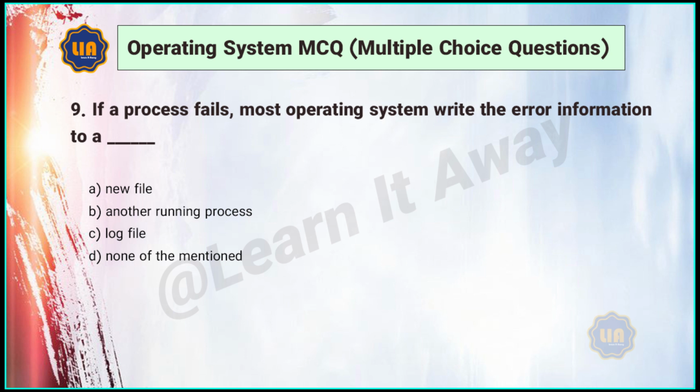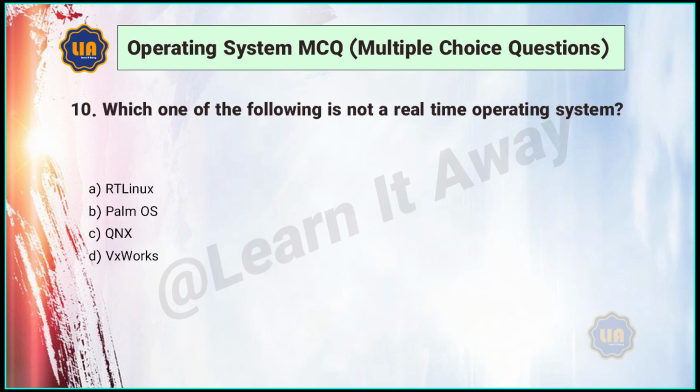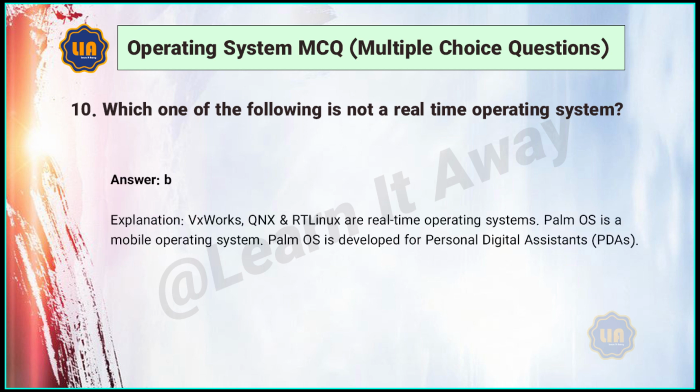9. If a process fails, most operating systems write the error information to: A. New file. B. Another running process. C. Log file. D. None of the mentioned. Answer: C. 10. Which one of the following is not a real-time operating system? A. RT Linux. B. Palm OS. C. QNX. D. VxWorks. Answer: